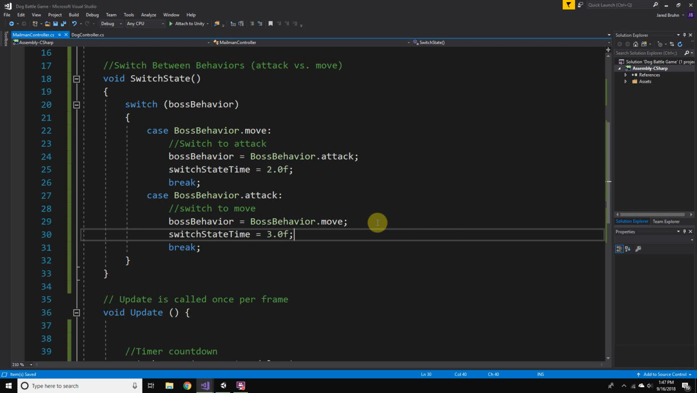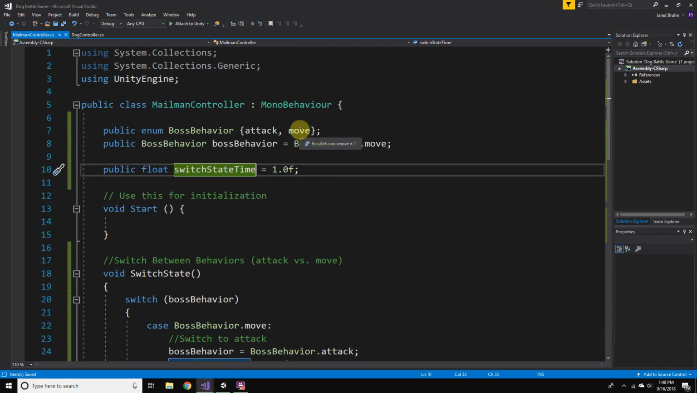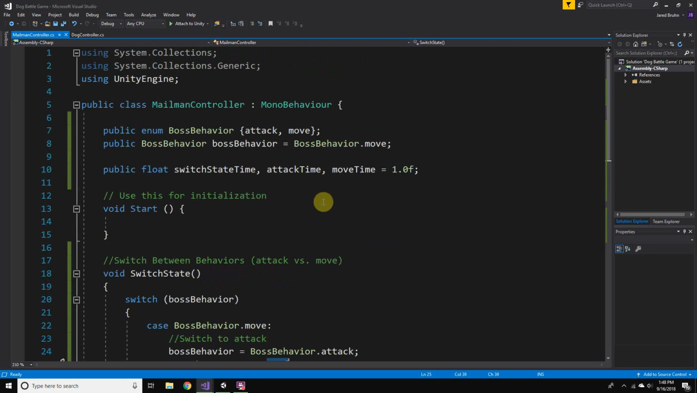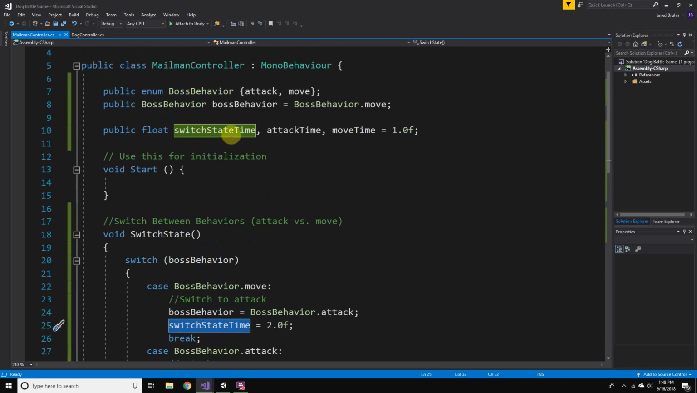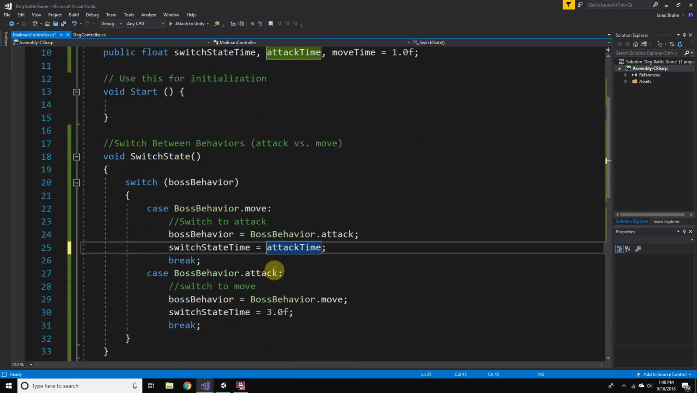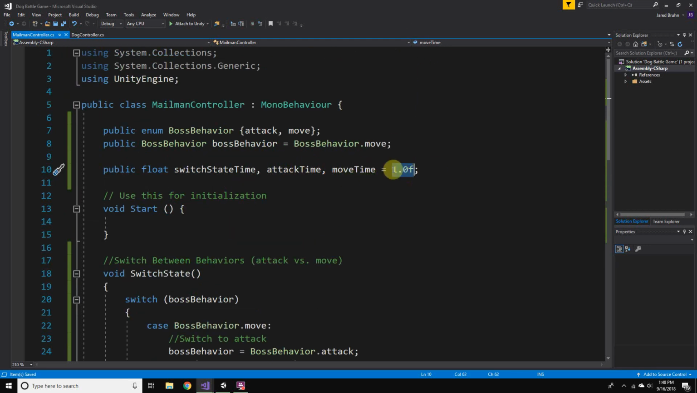Now I'm hard coding this, but why don't we do that now? We can make some more public floats in which we have different amounts of time, so we can say attack time and move time. And then we could set that in the inspector instead of having to go back here and change this value every time. So let's say switch state time is going to equal our attack time, and our switch state time is going to equal our move time up here. And then we'll just make sure in the inspector to change that to the appropriate values.